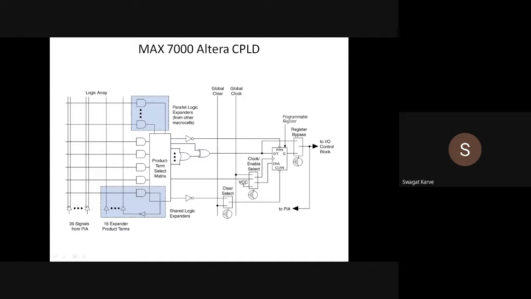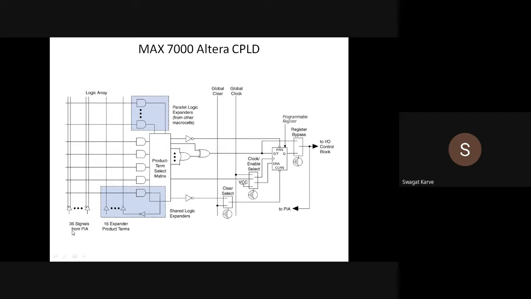Okay, so if you look into that particular logic array block, what structure you will find? You will find these kind of structure. So you have different macro cells. Okay, these are the macro cells, simply AND gates. Then you have this product term select matrix.